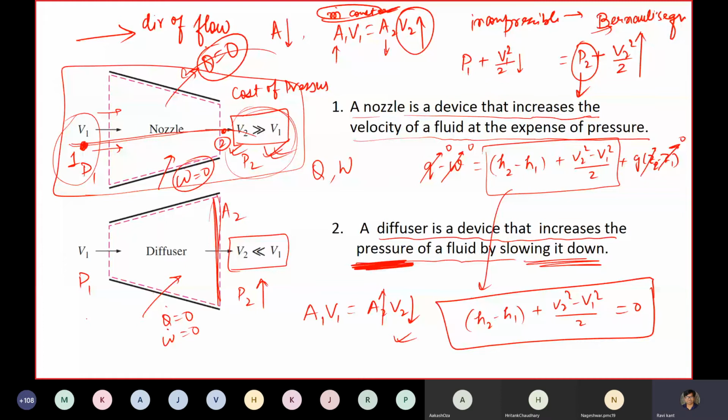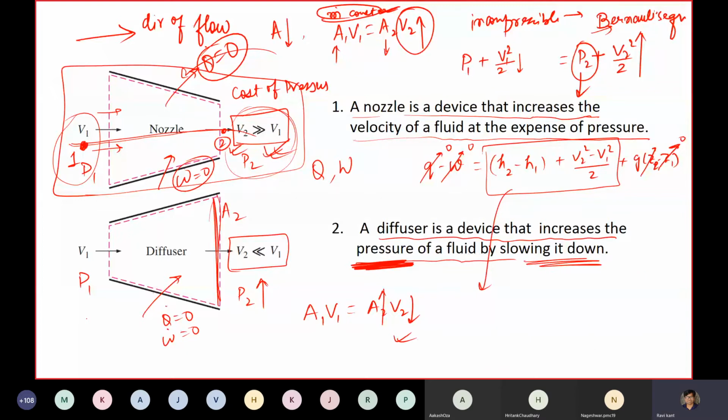Or you can write more precisely in terms of inlet and outlet: H2 plus V2 square by 2 equals H1 plus V1 square by 2. It might be given in your textbooks. So at inlet, enthalpy plus kinetic energy is equal to outlet enthalpy plus kinetic energy. So this is for nozzles and diffusers.